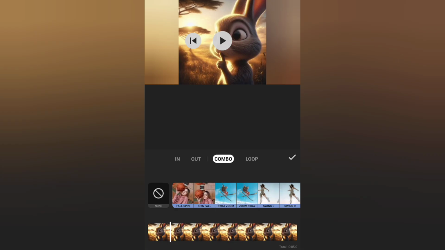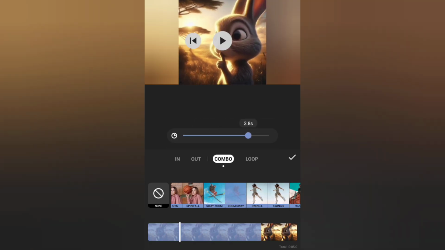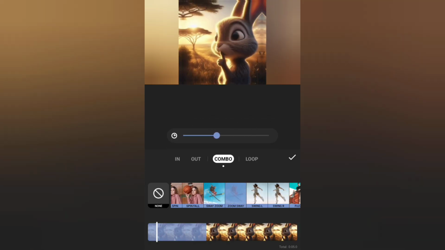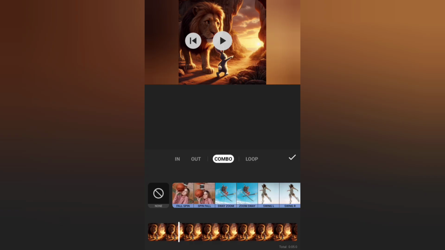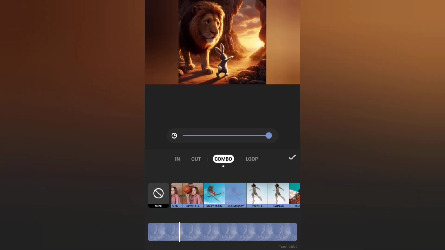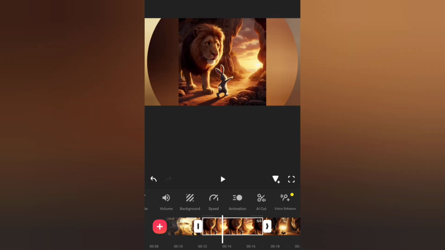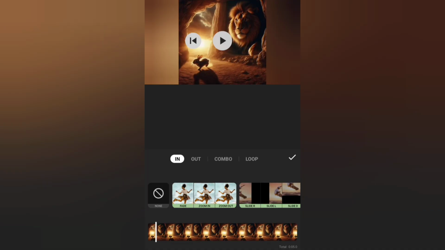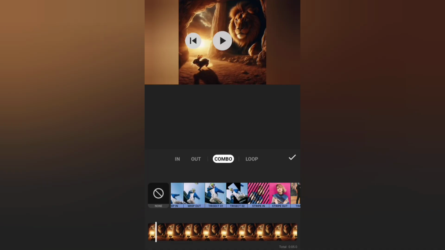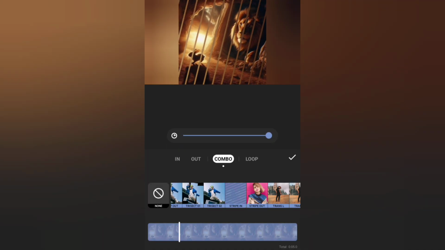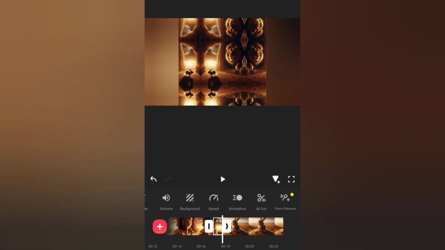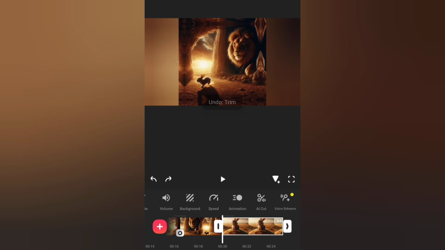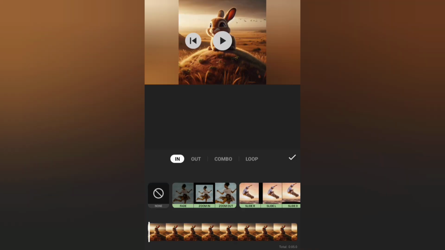This is how many seconds you want the animation, so you can choose how many seconds you want to use. You can make it small, because most times a lot of people use too many animations for their videos. I like this one, I like this one. So that is just how to do it. That is as simple as that.